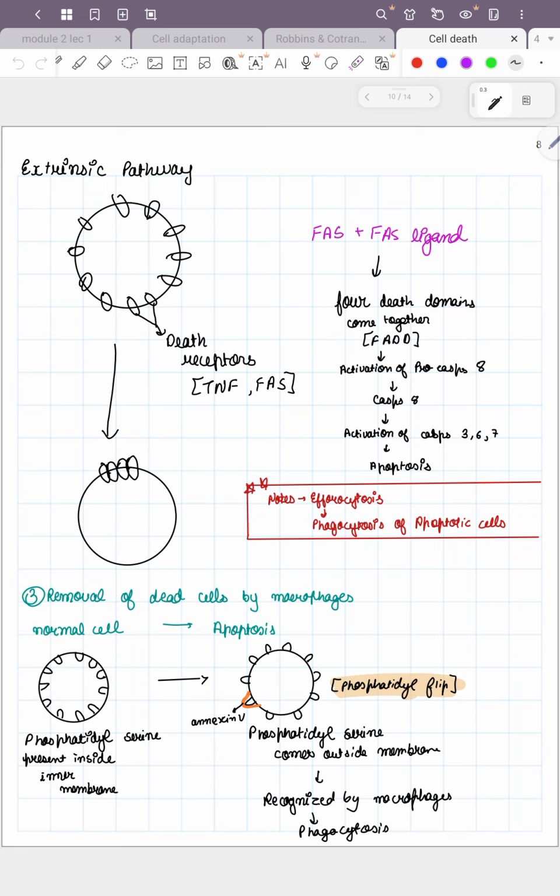Next, removal of dead cells by macrophages. Normal cell goes to apoptosis, then becomes a dead cell. How are the dead cells eaten? Phosphatidylserine is present on the inner membrane. When apoptosis happens, phosphatidylserine comes out on the outer membrane. It is recognized by macrophages, and when macrophages recognize it, they eat the cell, and there is phagocytosis.